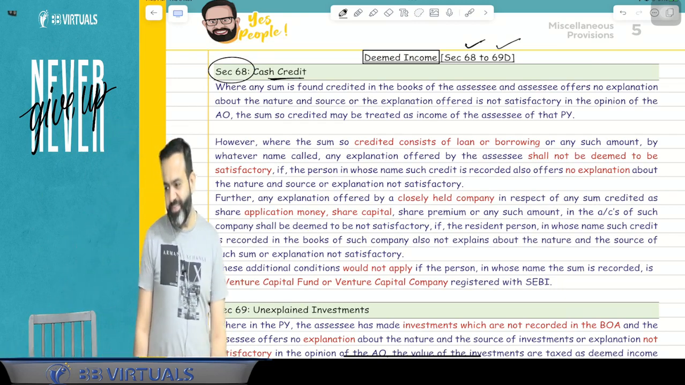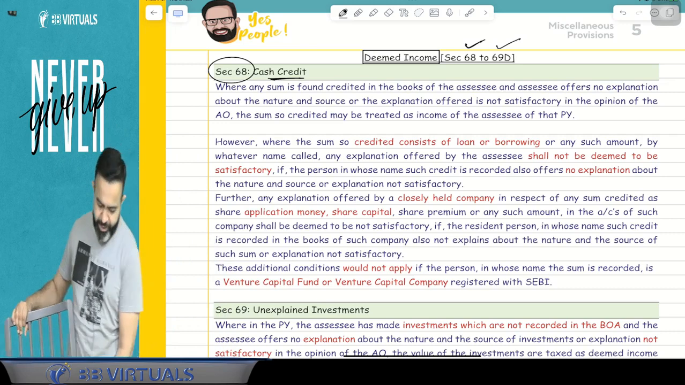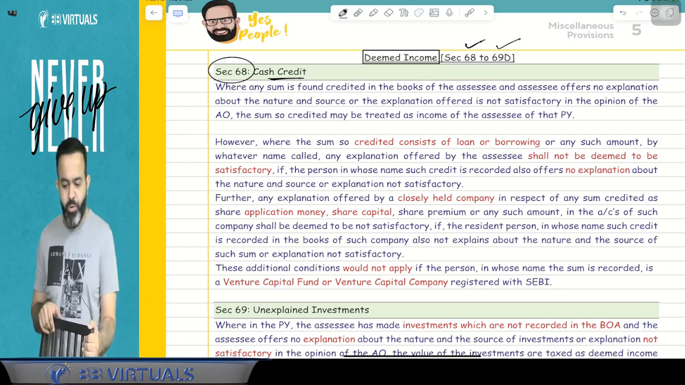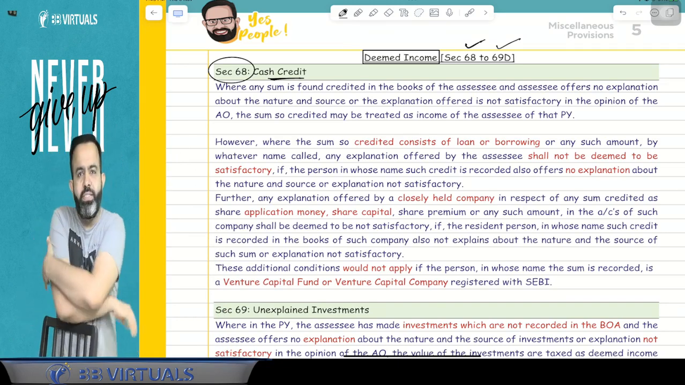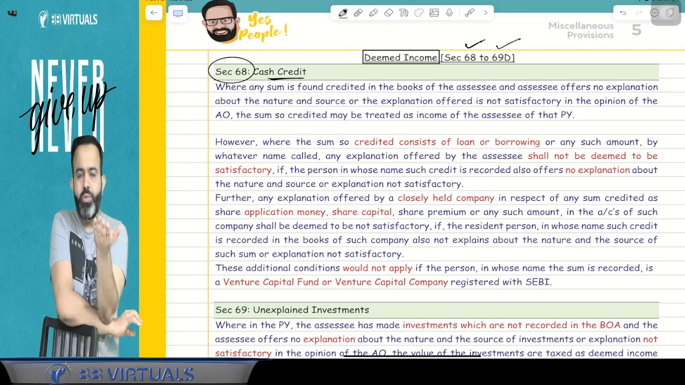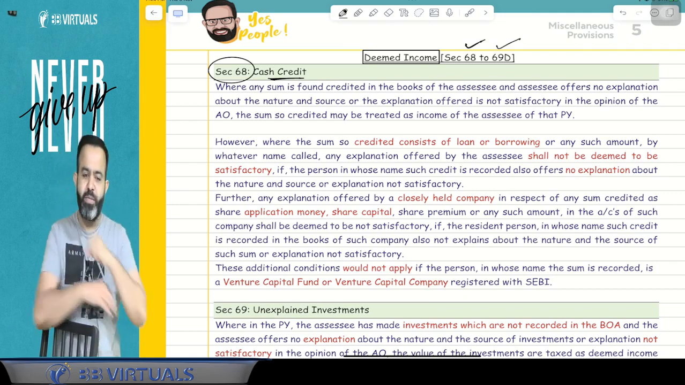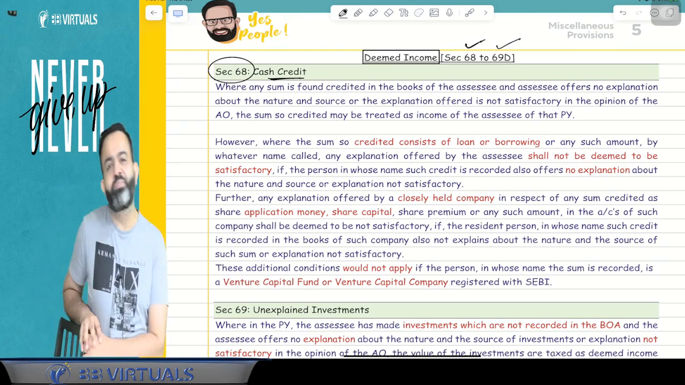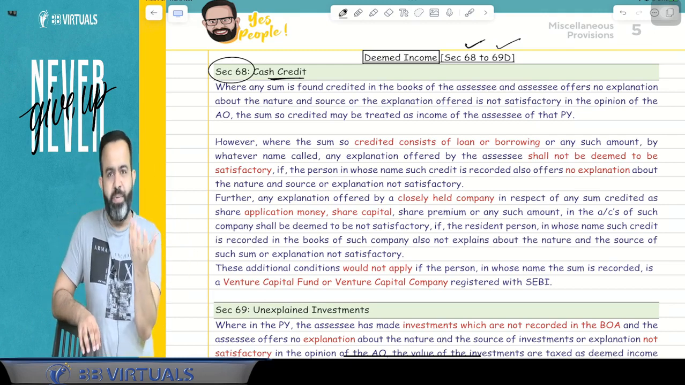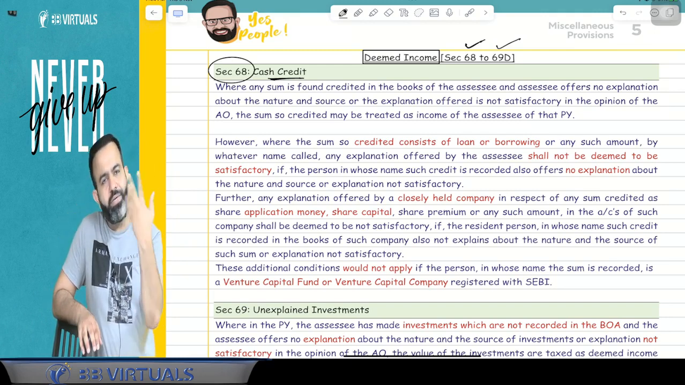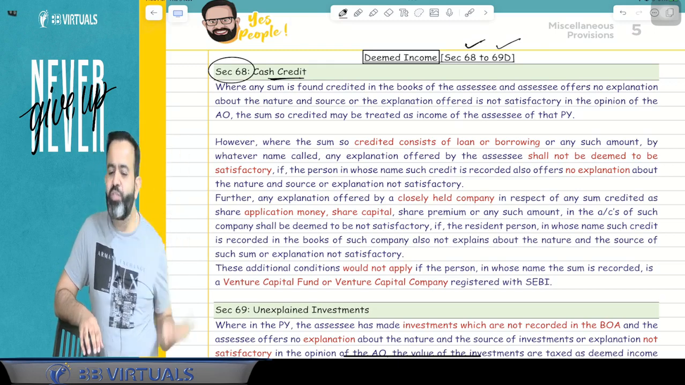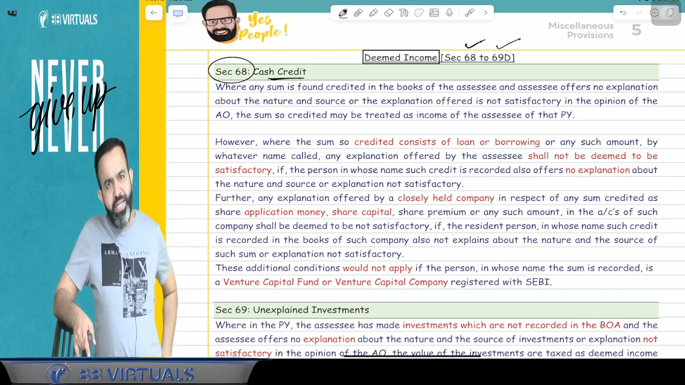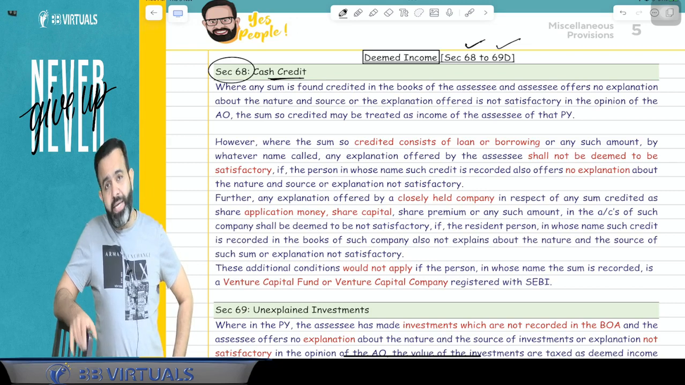Now what does this section say? Suppose, guys, you received an amount in your bank account, and the department asks you to give an explanation of where you got this amount. If you are not able to give an explanation, or you give a false explanation, meaning the department is not satisfied, then that amount will be treated as your deemed income, and there will be a penalty as well as the tax rate.